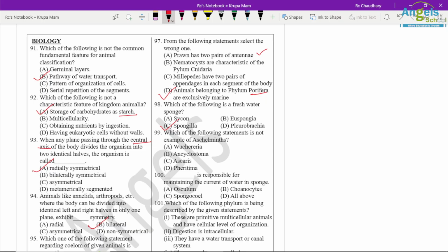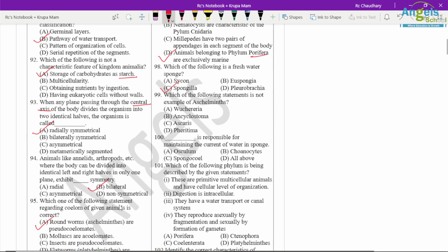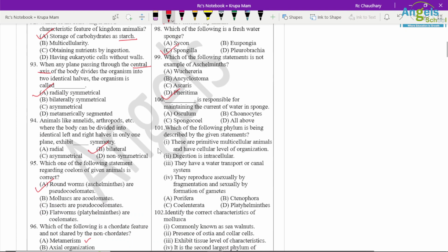Question number 99. Which of the following is not an example of Aschelminthes? Wuchereria, Ancylostoma, and Ascaris are examples of Aschelminthes, but Pheretima is an example of Annelida. So here the right option is D.